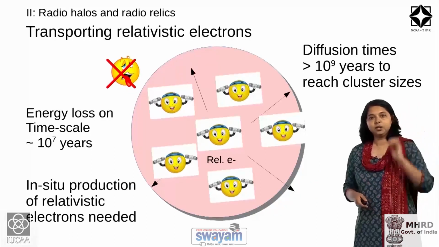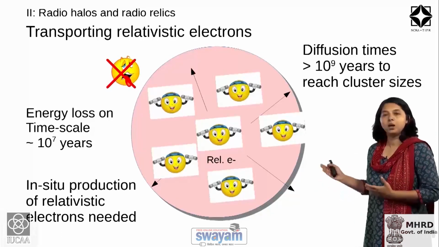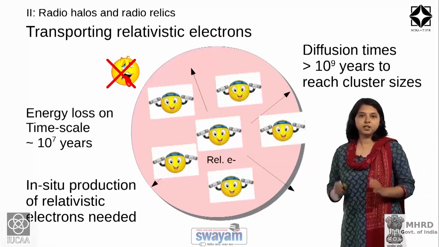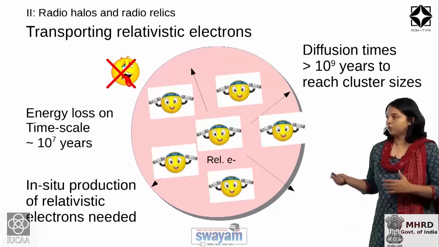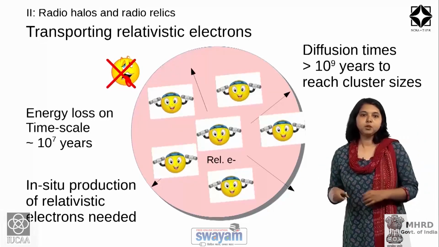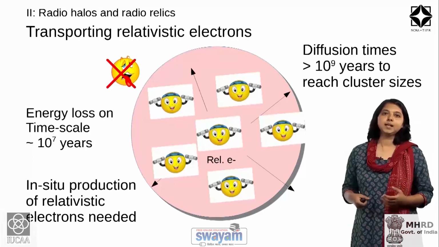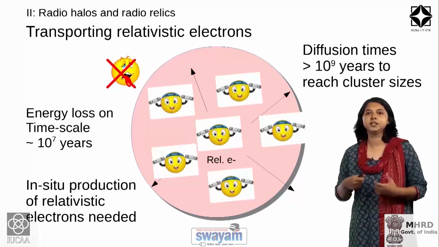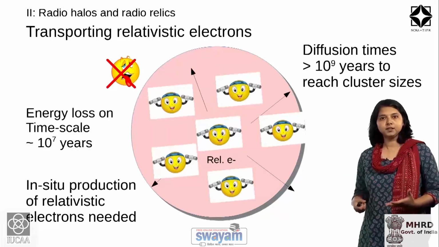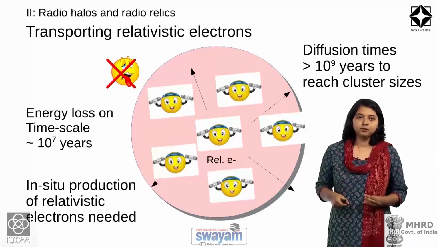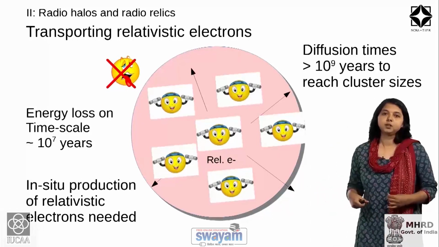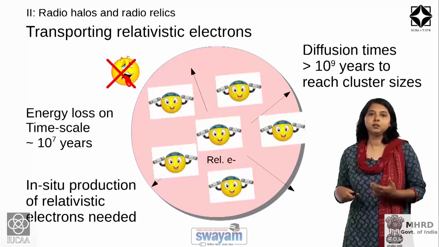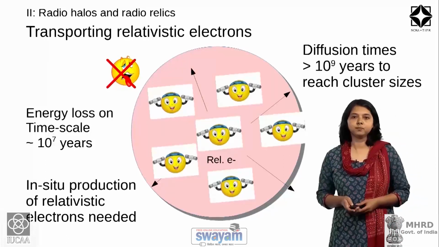What you need to invoke is a mechanism which can create relativistic electrons all over the cluster, and this process is referred to as in situ production of relativistic electrons. The processes for creating such electrons are proposed to be turbulent reacceleration.